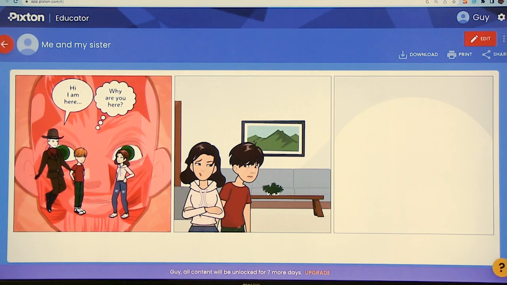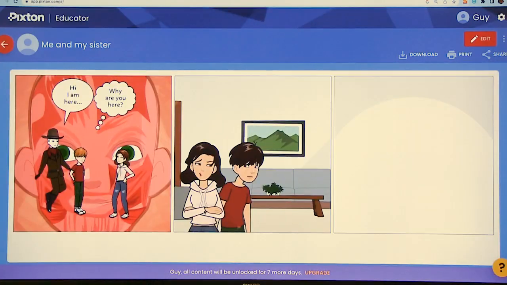What I love about comics is it's motivating, it's fun. Right? I'm having fun while I'm doing this. I might actually play with this a little bit later. And it allows for really practicing conversations. Yes. And also, we can download students' books.